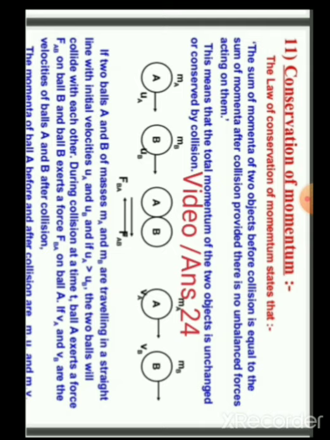After collision the velocities become VA and VB of the balls A and B respectively.